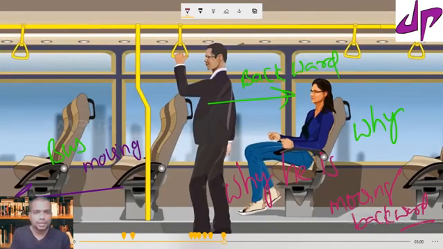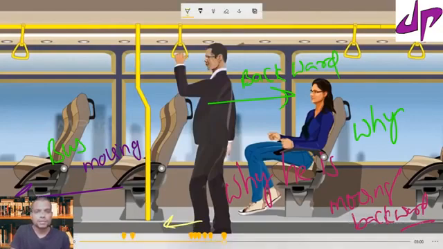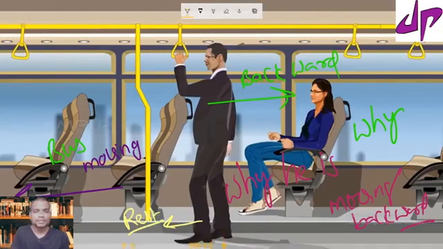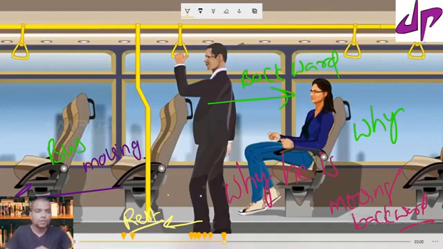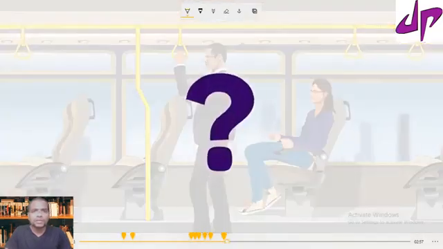The reason is that, suppose we take this foot, the foot is in contact with the bus. Now the foot is at rest. Now when all of a sudden the bus is moving, here we can see an unbalanced force. If you observe one more time, the bus is moving and the person is moving backward.